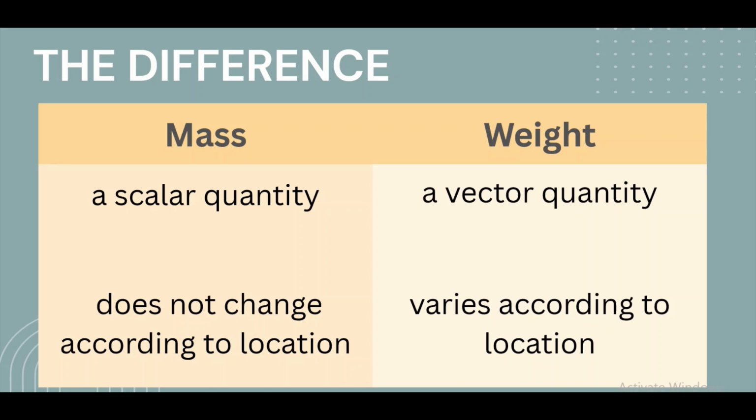Now another difference: mass does not change according to location, while weight varies according to location. So when we say mass, wherever you go, even to other planets, your mass will never change. It will be the same wherever you are. While weight varies from place to place. If you go to other planets like Jupiter, there will be a huge difference in weight. So weight is changing. It can be higher or lower depending on your location.